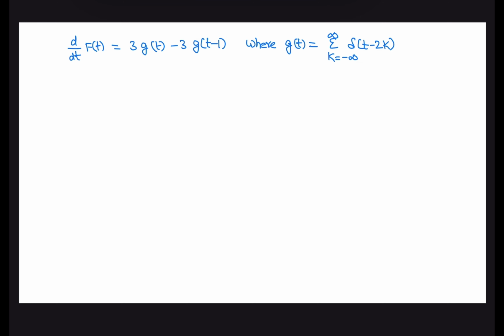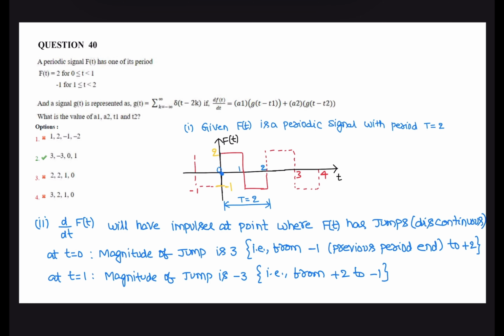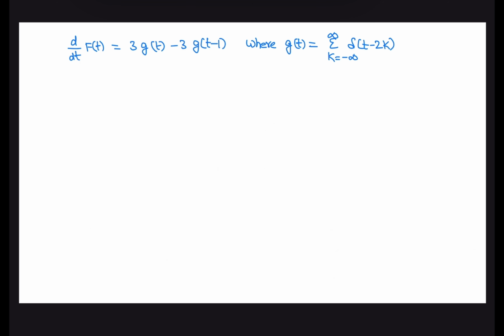Comparing this with the given equation, a1 g of t minus t1 plus a2 g of t minus t2, here a1 is plus 3 and a2 is minus 3.